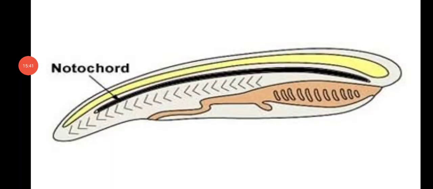In this picture you can see the notochord. It is a mesodermal derivative. It is a rod-like structure present on the dorsal side of the animals during their embryonic development. Based on the presence or absence of notochord, the animals are classified into chordates and invertebrates. So till here we conclude our topic. In the next class we will see the classification of kingdom Animalia. Thank you.